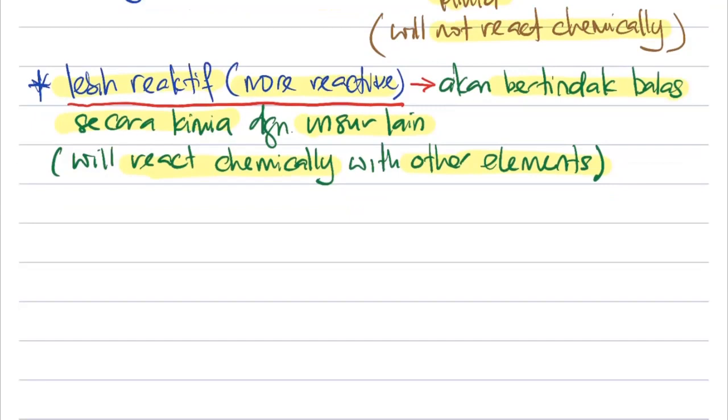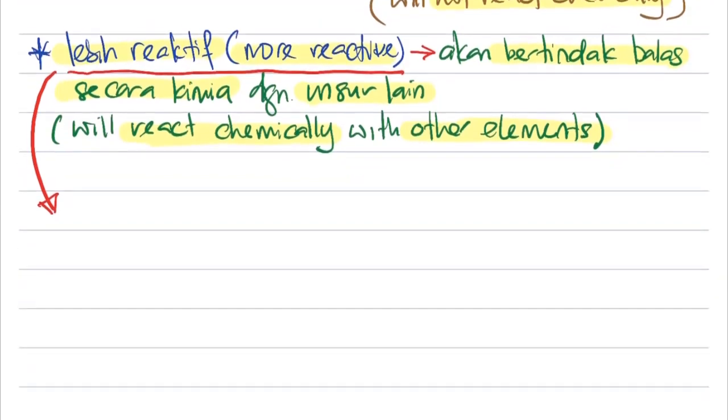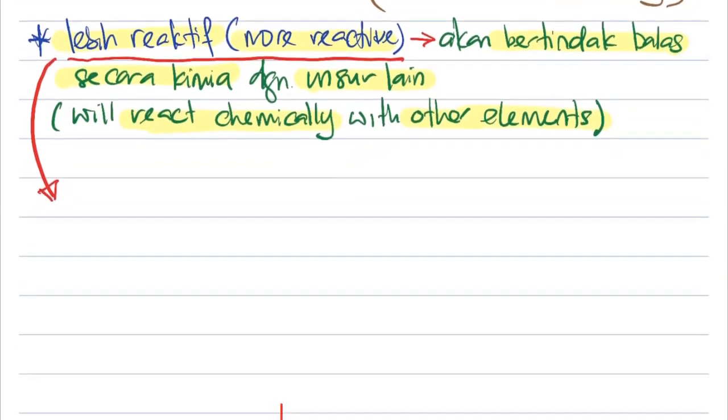What I'm going to explain to you now is how are they going to mix with other elements? Macam mana dia akan bergabung dengan unsur yang lain? Boys and girls, there are 4 things you need to know here.